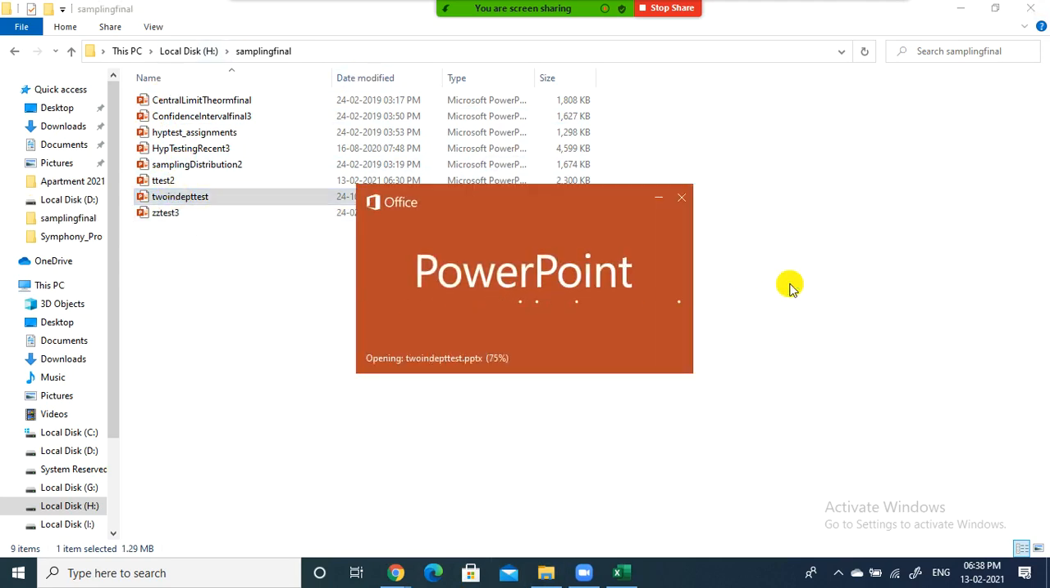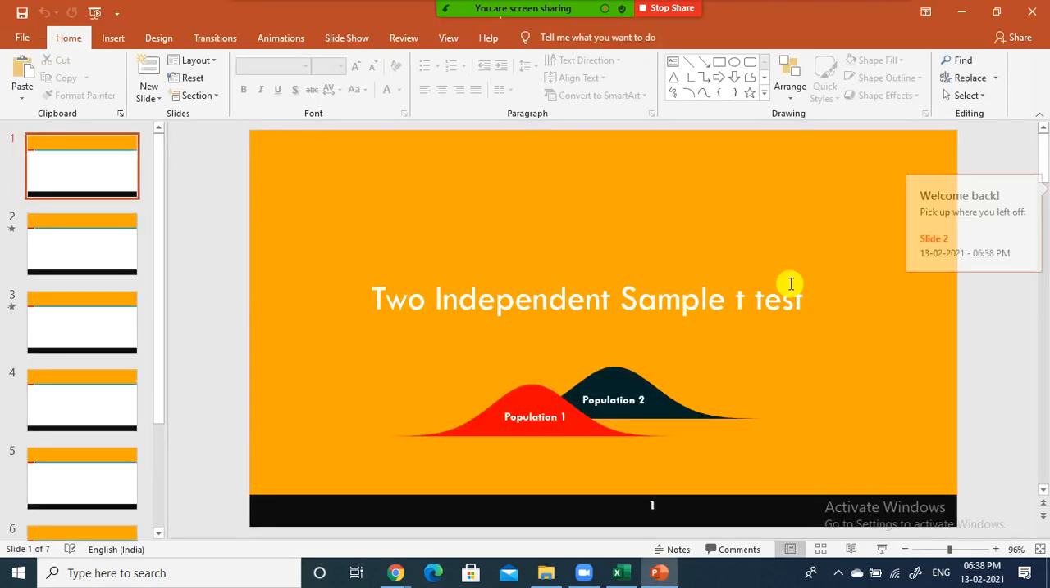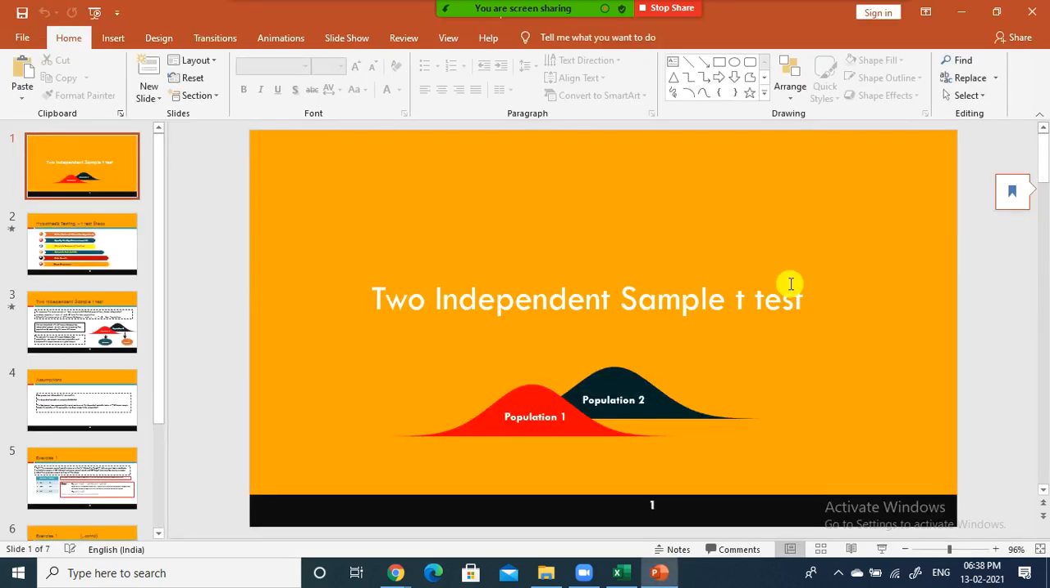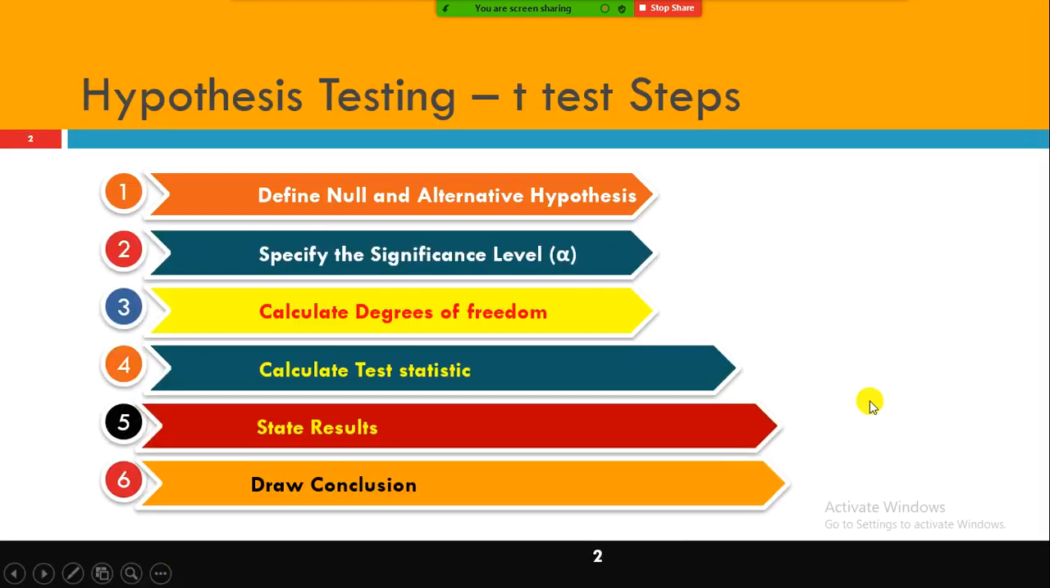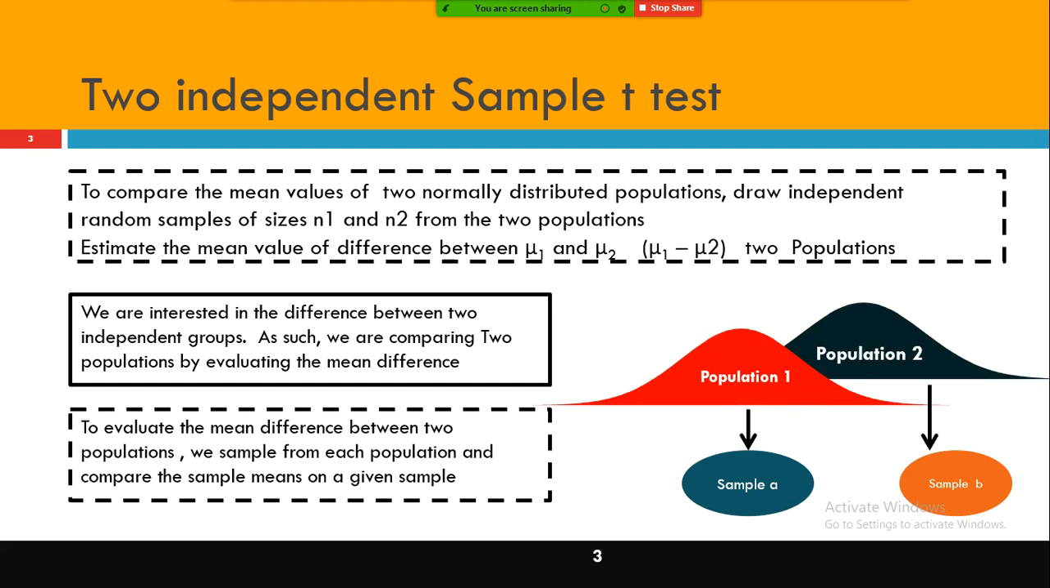So far we discussed single sample hypothesis testing, whether it's a z test or t test. We discussed only a single sample, right? So we have something else called two independent samples. We take two independent samples and then we conduct the t test. Based on the outcome of the t test, we draw a conclusion.